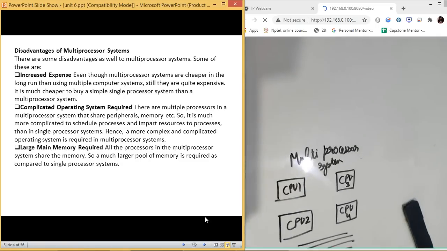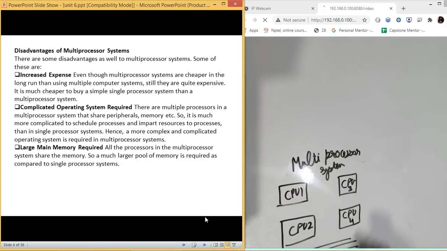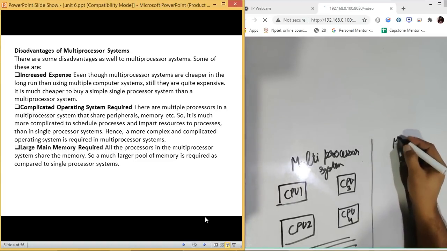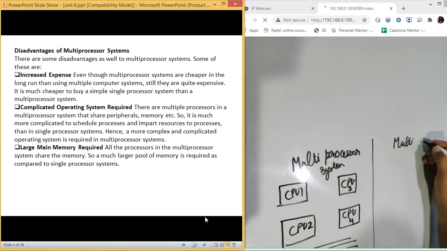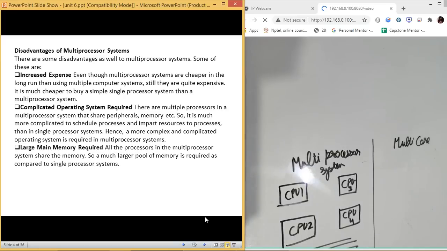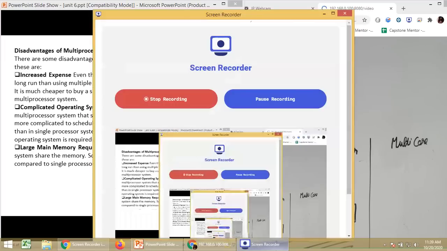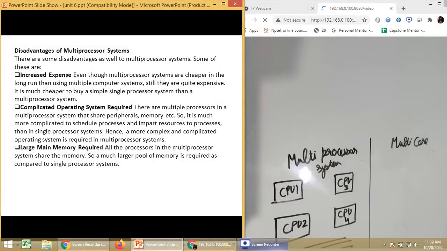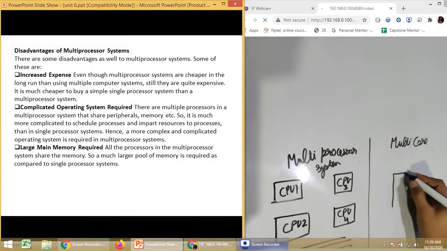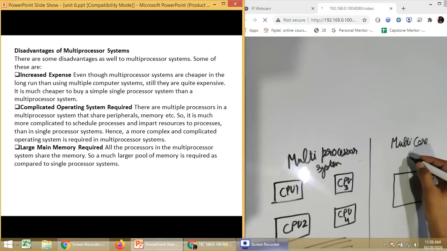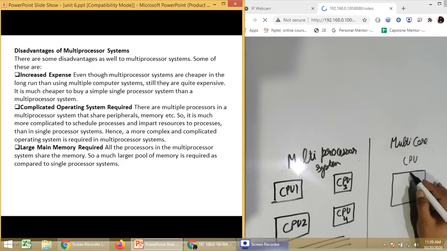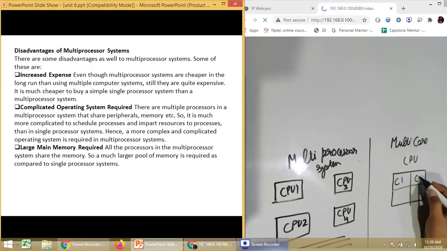Whereas when we talk about a multi-core system, multi-core. Now, the devices which we are using, they are multi-core. So in multi-core, we have a single physical CPU. This is one CPU, and on that CPU we have different cores. This can be core 1, core 2, core 3, core 4.